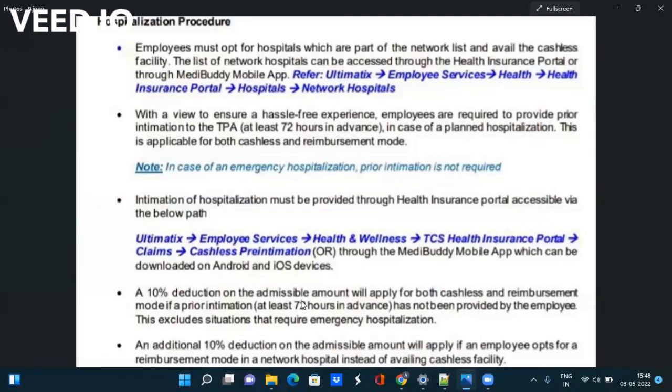If you have informed the health insurance portal and you are going to a network hospital, you will be given a 10% additional discount. In case of an emergency, you can directly go to the hospital and do everything. 10% will be deducted because we have not informed in emergency situations.